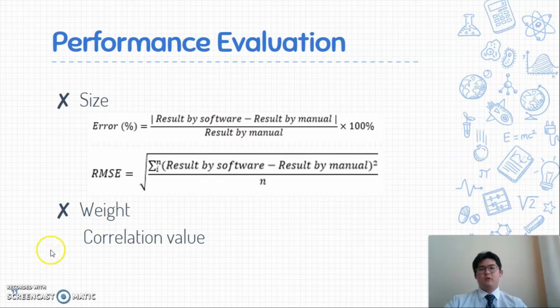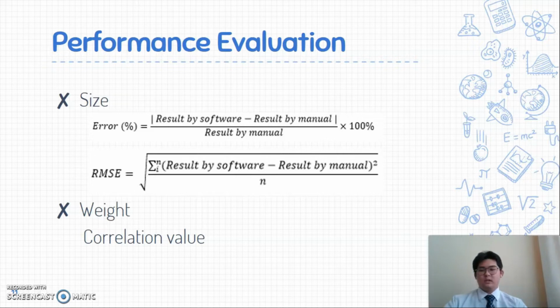Next is the performance evaluation. There are 2 parts. One is for size and the second is for weight. For the size, there are 2 methods to evaluate. The percentage error compares the result by software and the result by manual measurement. The RMSE, which is the root mean square error, is the average distance between the result by software and the result by manual measurement in the dataset.